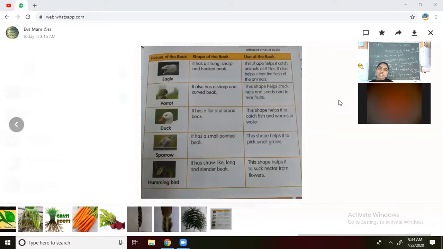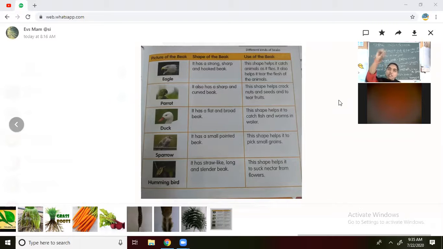And next, we are going to see the next picture, that is the duck. What is the color of the duck? Yes, it is white. And what is the beak color? It is red, or some have orange beaks. You can see the duck picture there. And what is the shape of the beak of the duck? Yes, the shape of the beak is very flat.